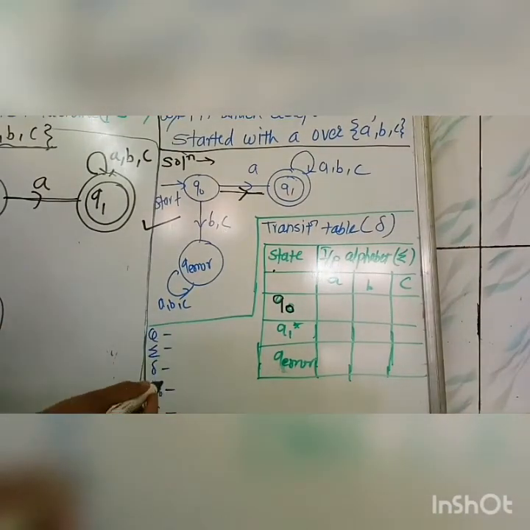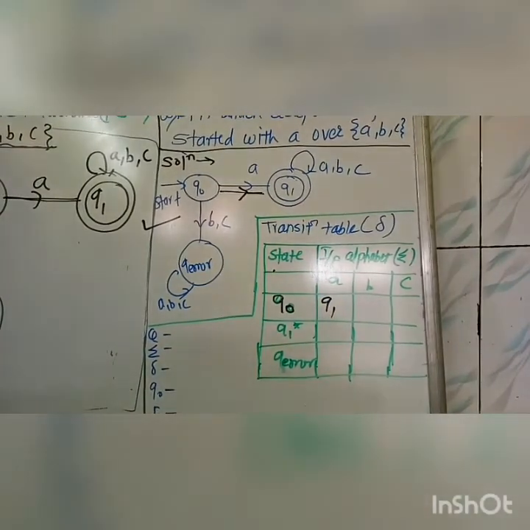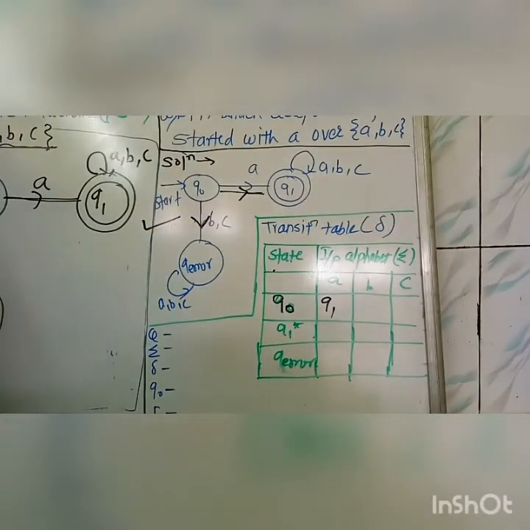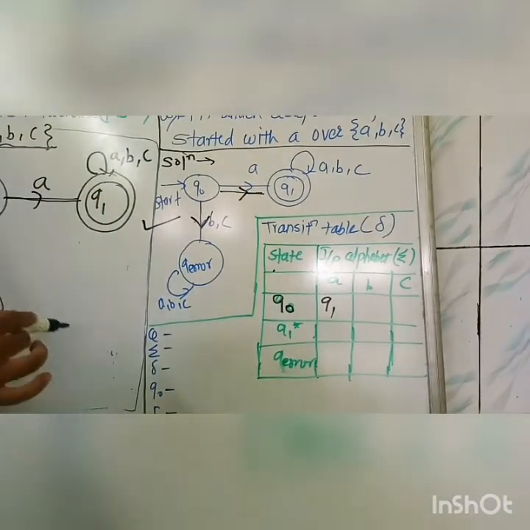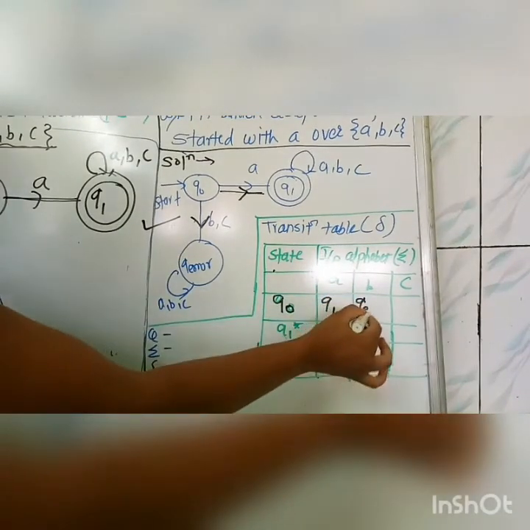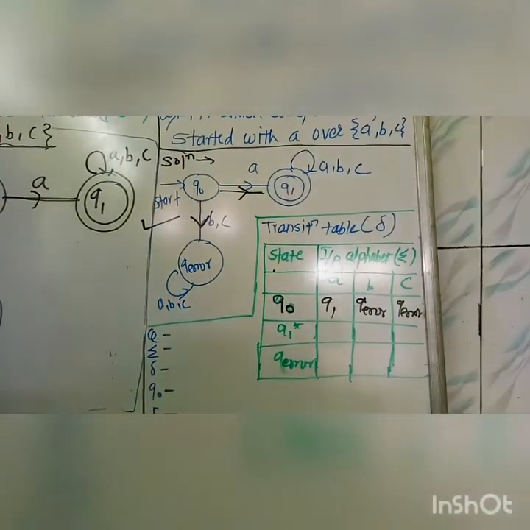So Q0 on A becomes Q1. Then what about B and C? As we have bypassed these inputs to the Q error state, for both B and C on the state Q0, if B or C occurs, we get the same state, that is the Q error.